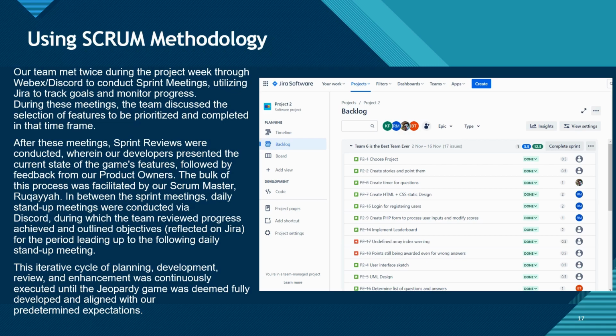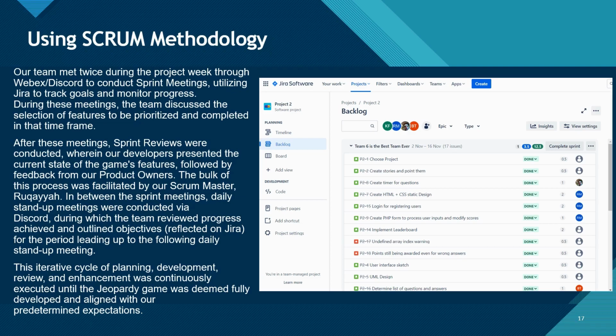The bulk of this process was facilitated by our Scrum Master, Ruqayyah. In between these sprint meetings, daily stand-up meetings were conducted via Discord, during which the team reviewed progress achieved and outlined objectives reflected on Jira for the period leading to the following daily stand-up meeting. This iterative cycle of planning, development, review, and enhancement was continuously executed until the Jeopardy game was deemed fully developed and aligned with our predetermined expectations.